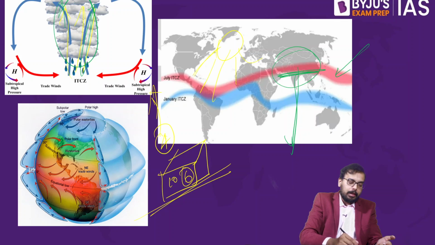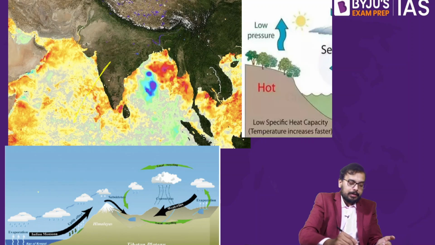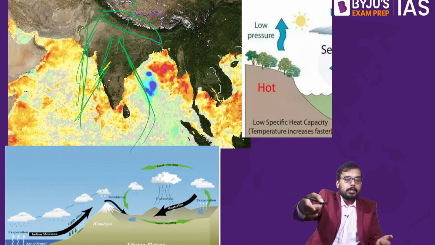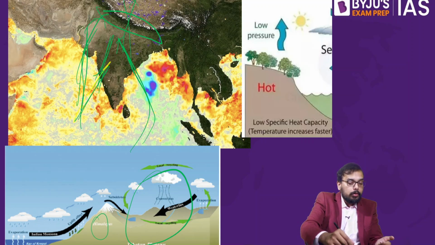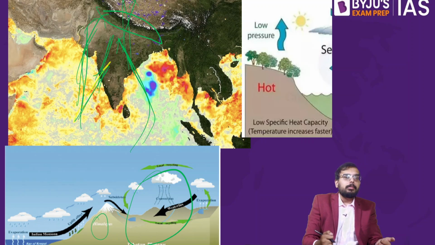So the monsoon wind that comes from the south, see here, I'll change the ink just a second. The monsoon wind that comes from your Arabian Sea and your Bay of Bengal goes to the central Indian region. So it is something like this. Why is it not going to Tibet? This is your Tibet, and this is Himalaya. Why is it not going towards the complete north? Because your Himalayas is blocking the monsoon wind.